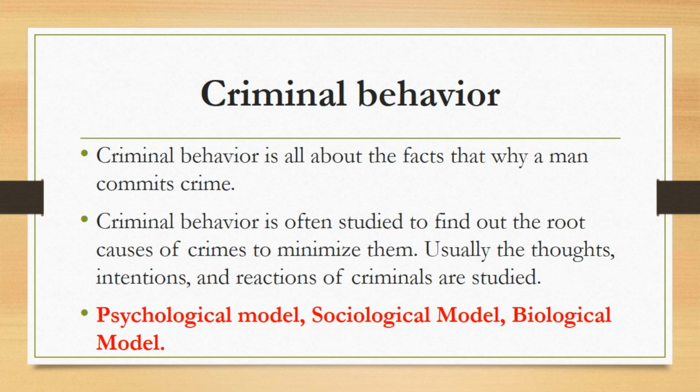The second one is the sociological model, in which the social perspective of the criminal is studied, that is, what his social existence has been, meaning what social circumstances he was facing when he committed a crime. The third one is the biological model, in which the criminal is usually examined medically to find out if there is any medical issue due to which the criminal has committed the crime. So these are three models through which the behavior of the criminal is studied.